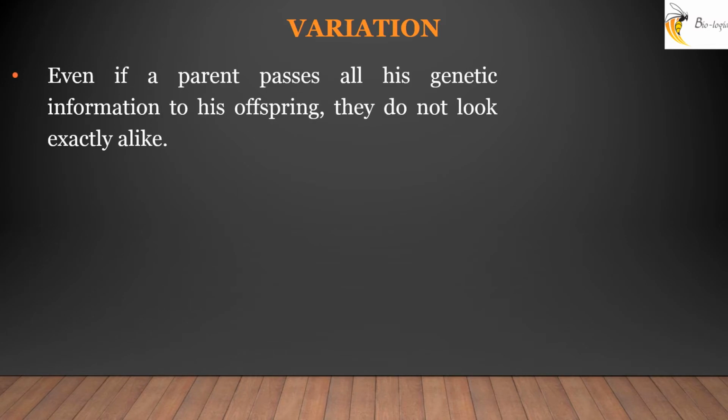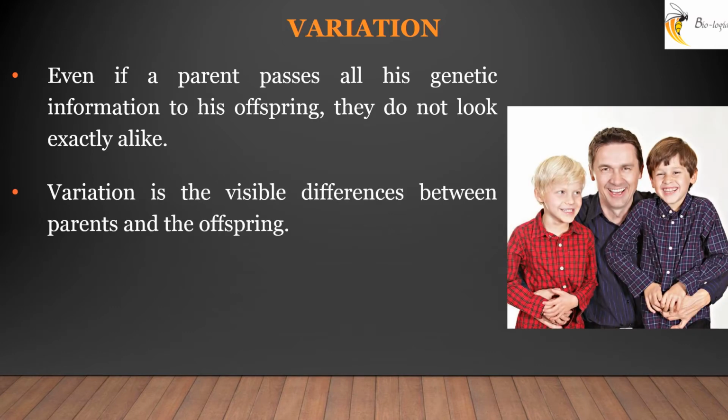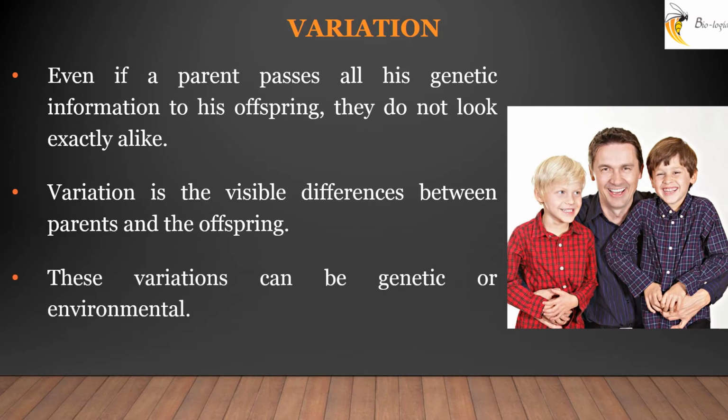What is variation? Even though the parents pass all the genetic information to their children or offsprings, they might not be exactly similar to their parents. These differences are termed as variation. There are two types of variation: genetic variation and environmental variation.